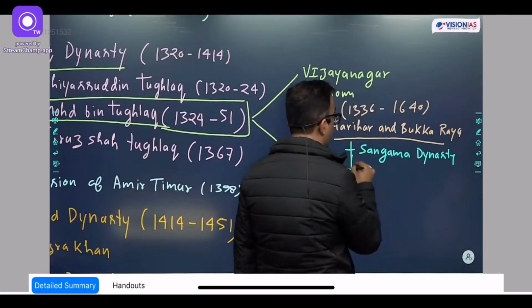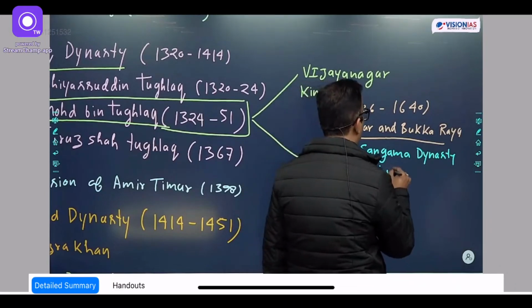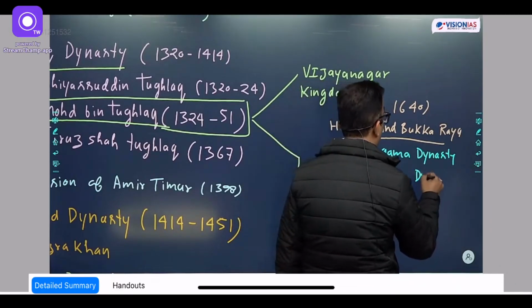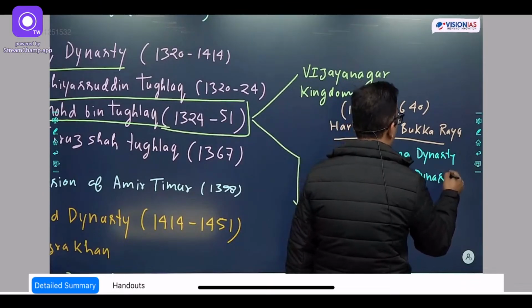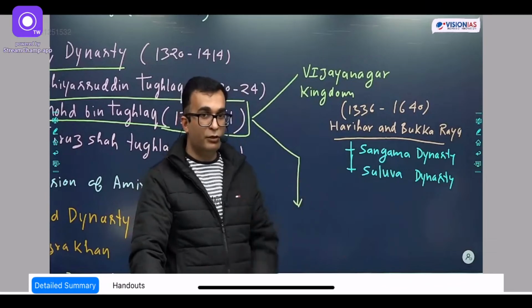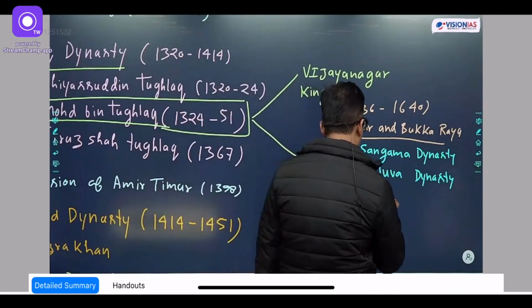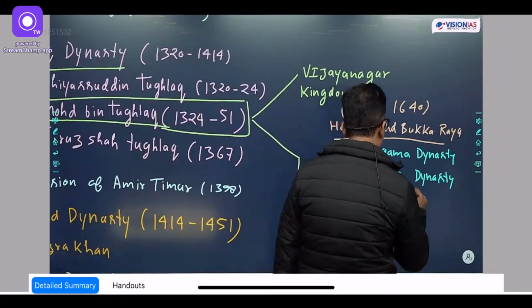Second is called as, any idea? Suluva. Very good. Suluva dynasty. Third is Tuluva. And actually Raja Krishnadev Rai belonged to the third one, Tuluva dynasty.